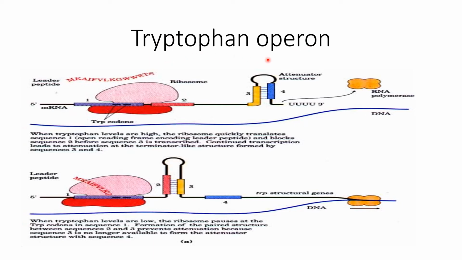The tryptophan operon consists of genes for 5 enzymes. So 5 coding segments are present in the tryptophan operon along with the regulatory sequence, or the leader sequence. Upstream of these 5 genes, there is a sequence which is known as the regulatory sequence, and when this is transcribed and translated, the regulation takes place, determining how the tryptophan operon will work.